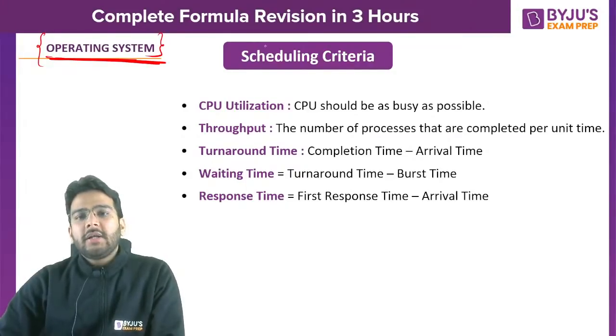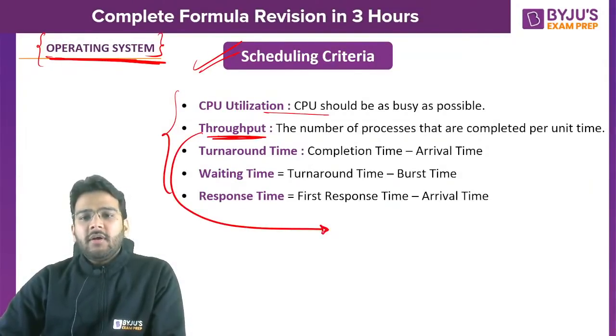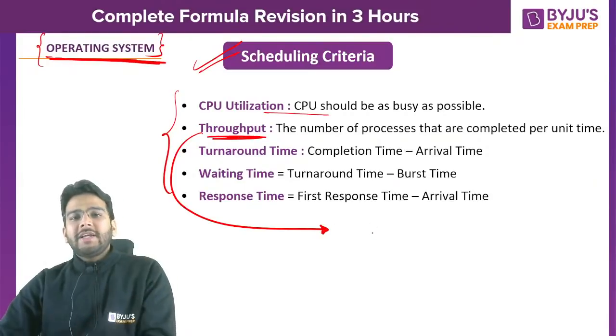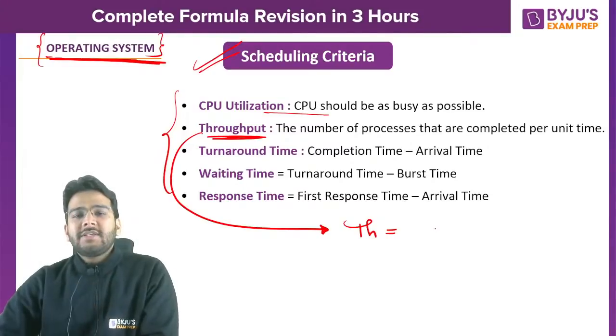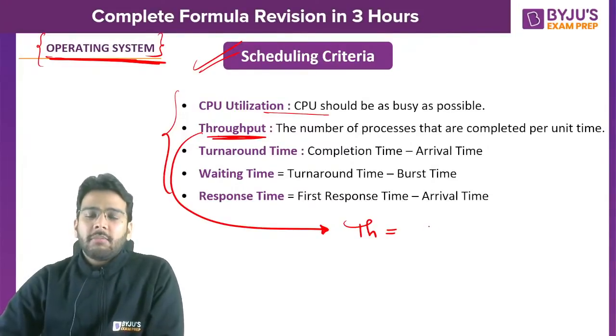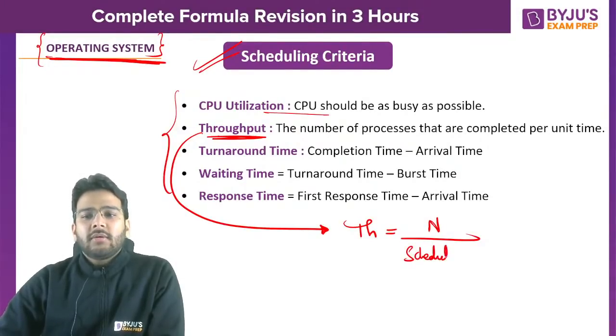Now let's talk about operating system scheduling criteria. We know the formula for CPU utilization. What is throughput? Most students get confused between the formula for CPU utilization and throughput. Throughput is the number of processes completed per unit time. Let's say n is the number of processes that are completed, divided by the schedule length.